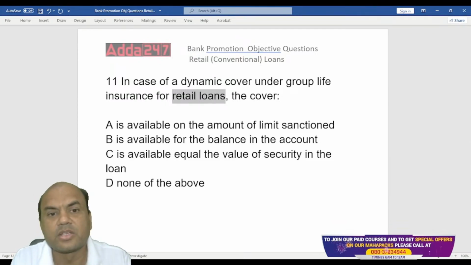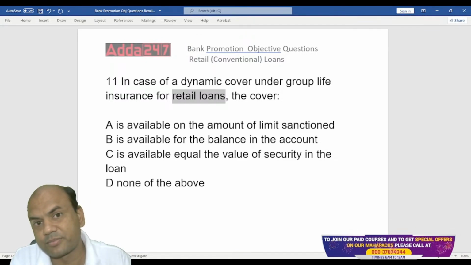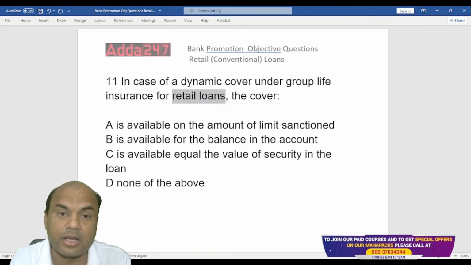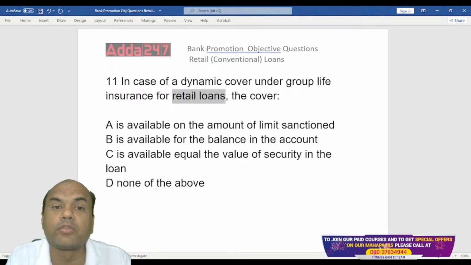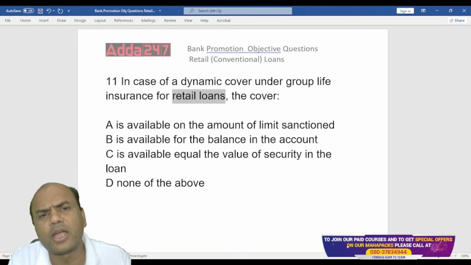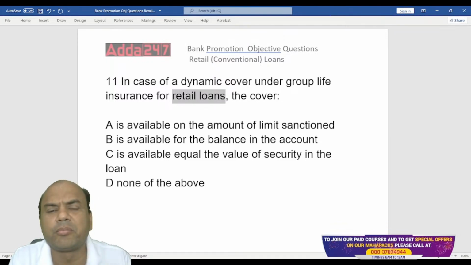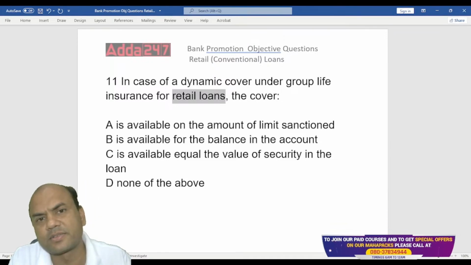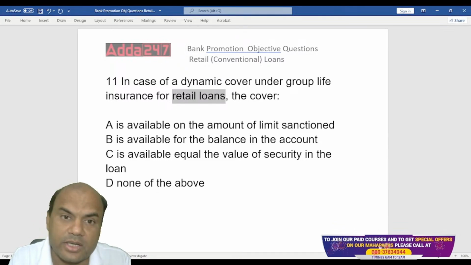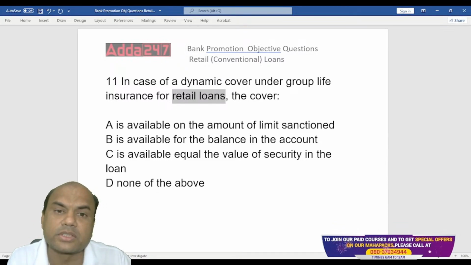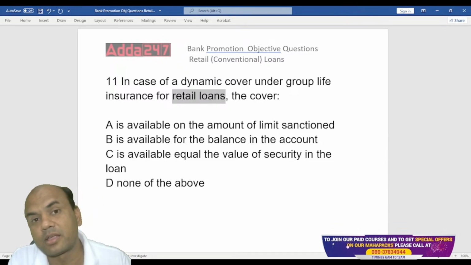This insurance will be for 20 lakhs, and I have to pay a premium separately. If I keep paying the loan and after 5 years it remains only 12 lakhs, this insurance cover automatically reduces to 12 lakhs. Automatically, and accordingly the premium also reduces.